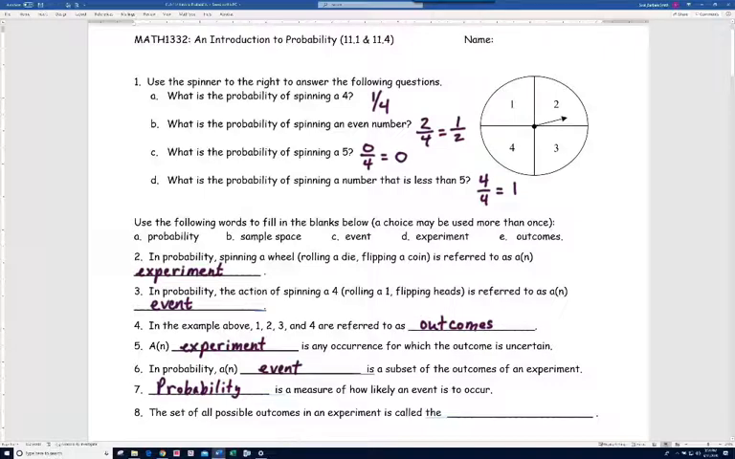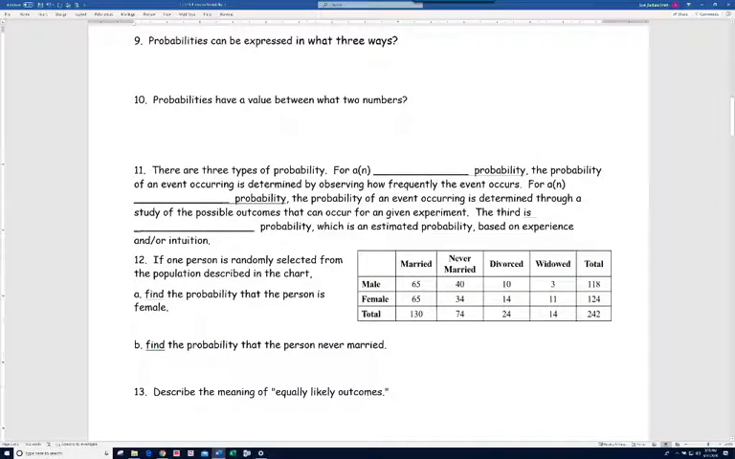Okay, number 8, it says, the set of all possible outcomes in an experiment is called, this is what we call the sample space. So for example, we said up above, the outcomes were 1, 2, 3, and 4. The set of all of these is called the sample space. All right, let's move on.